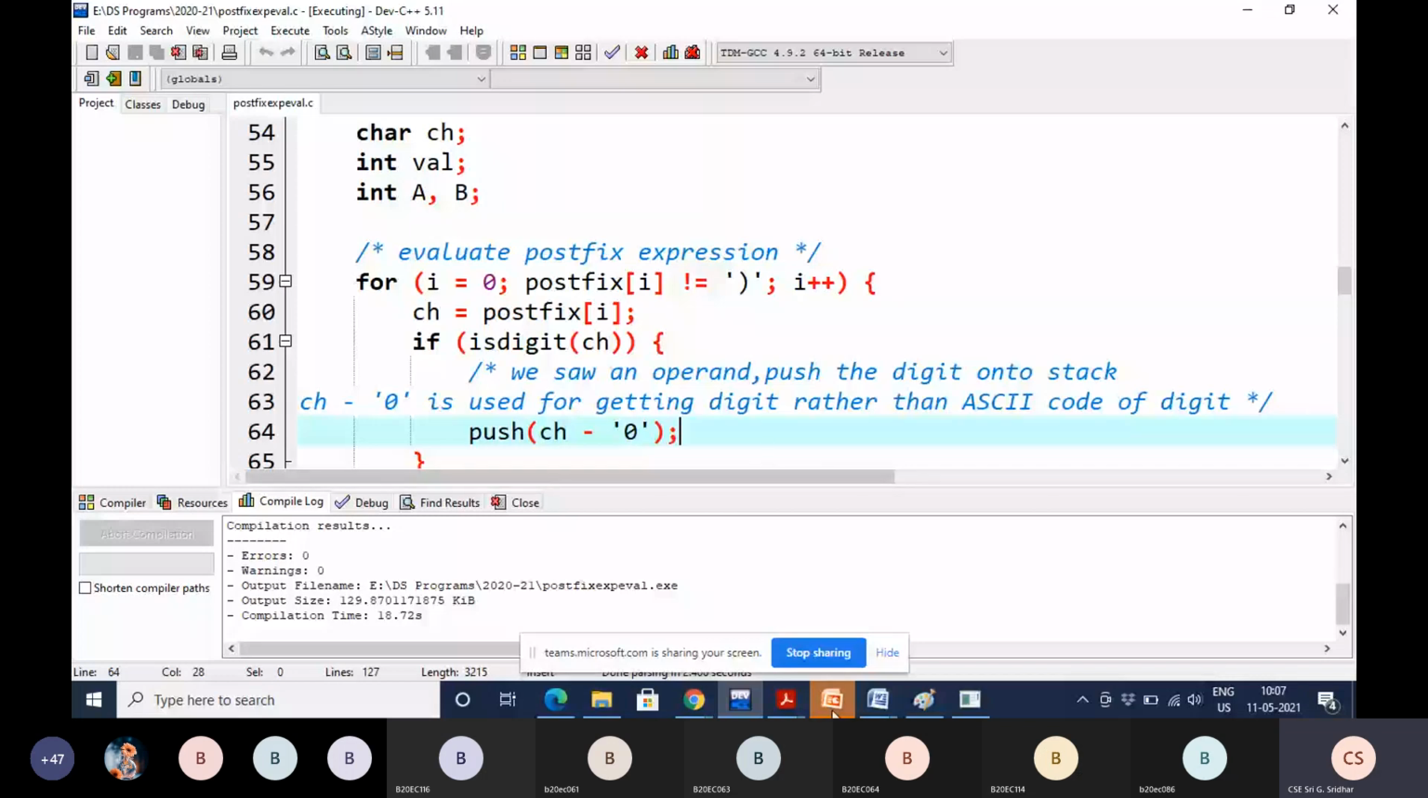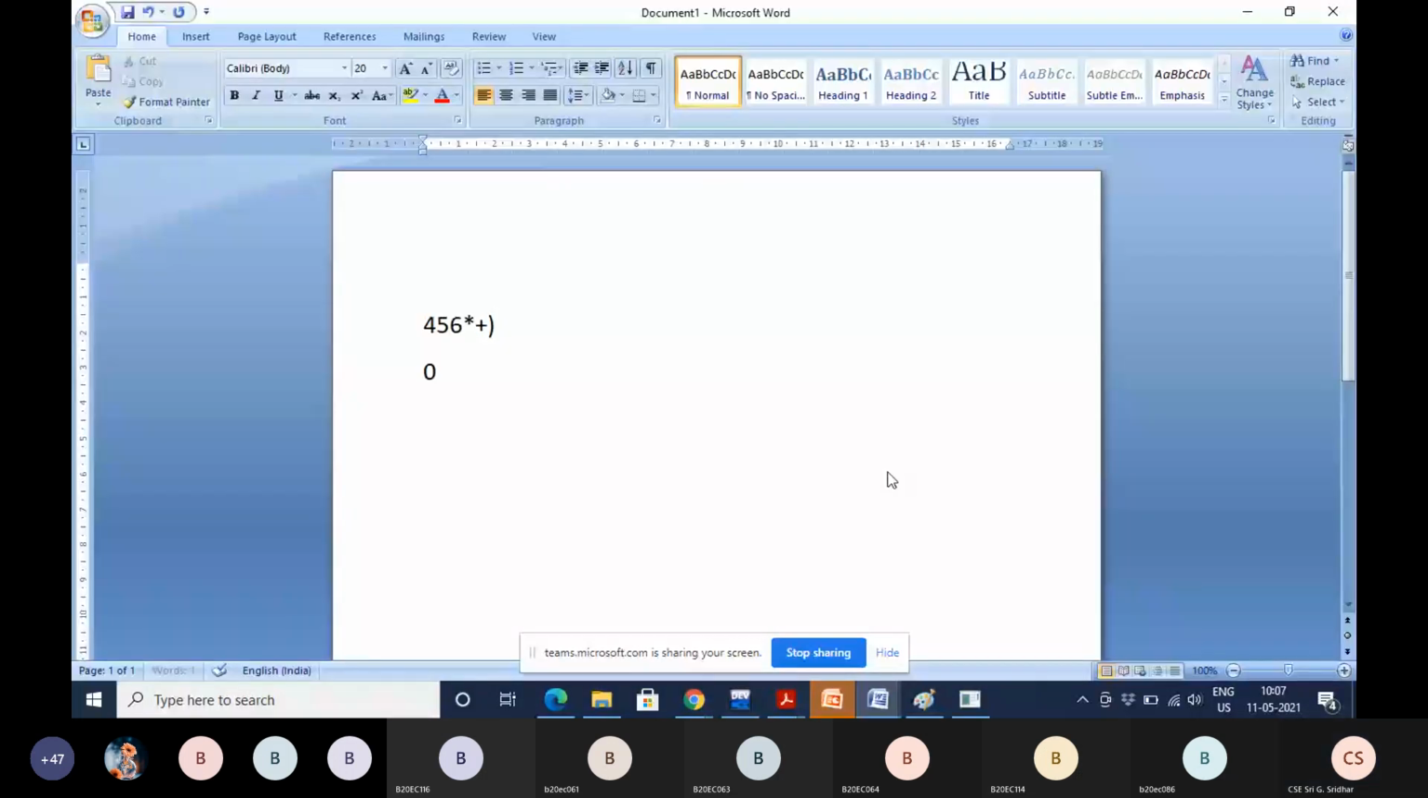Can anyone tell what is the ASCII value of 4? ASCII value of 0 is 48. ASCII value of 1 is 49. ASCII value of 2 is 50. ASCII value of 3 is 51. ASCII value of 4 is 52. Now, do you have to perform this operation using the value 52 or using the value 4, according to the given expression?